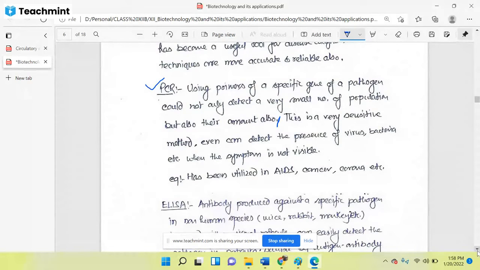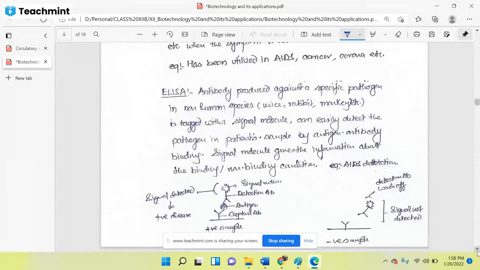Now, the second technique is ELISA. I told you the full form of ELISA. Here we will talk about this ELISA procedure.